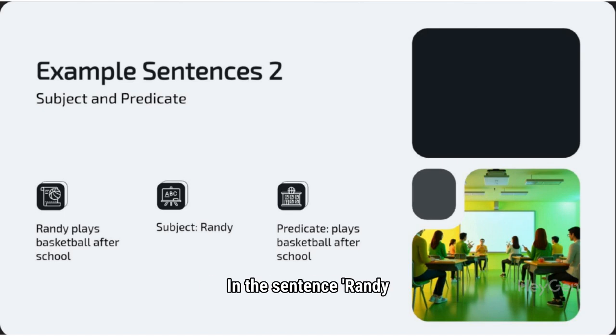In the sentence, "Randy plays basketball after school," Randy is the subject, indicating who the sentence is about. The predicate "plays basketball after school" describes what Randy does. Understanding the subject and predicate helps in identifying the core components of a sentence, enhancing comprehension and communication skills.